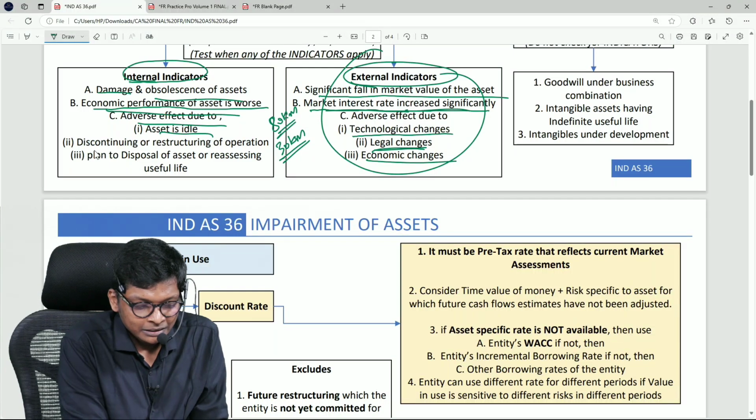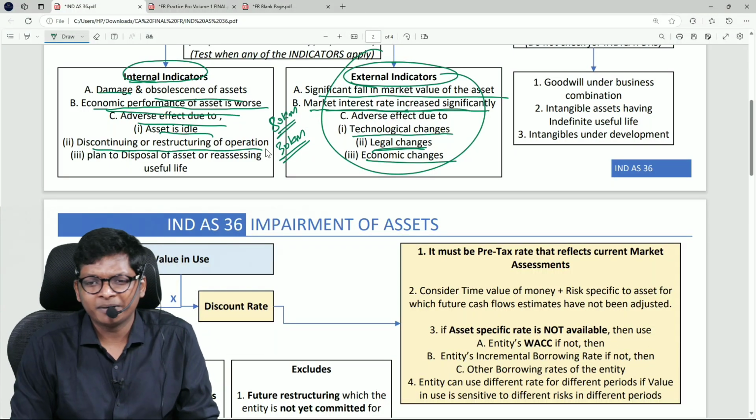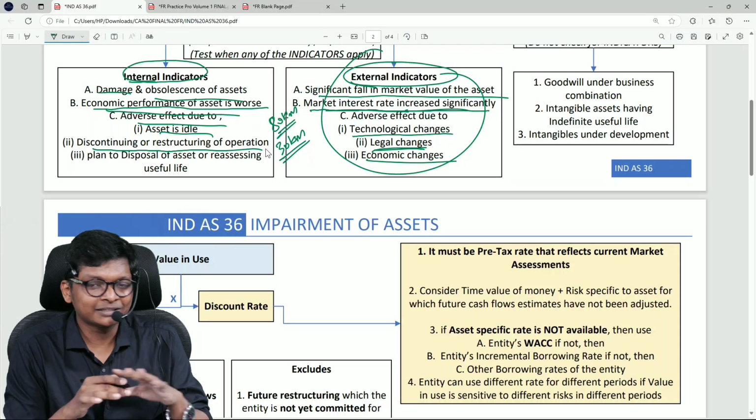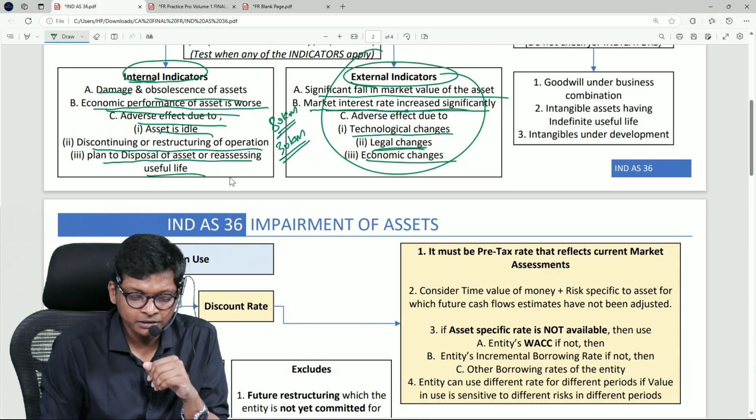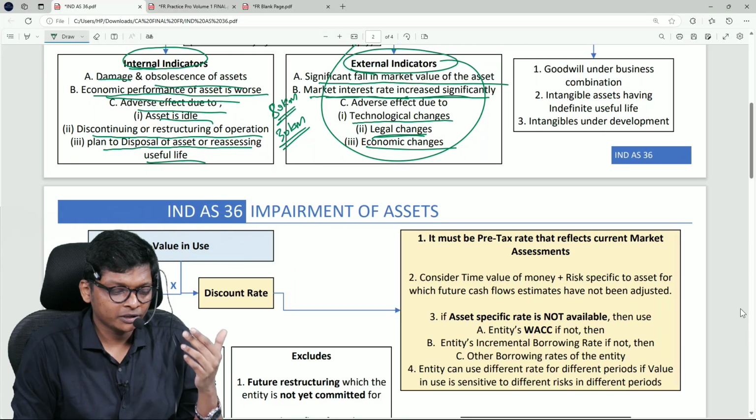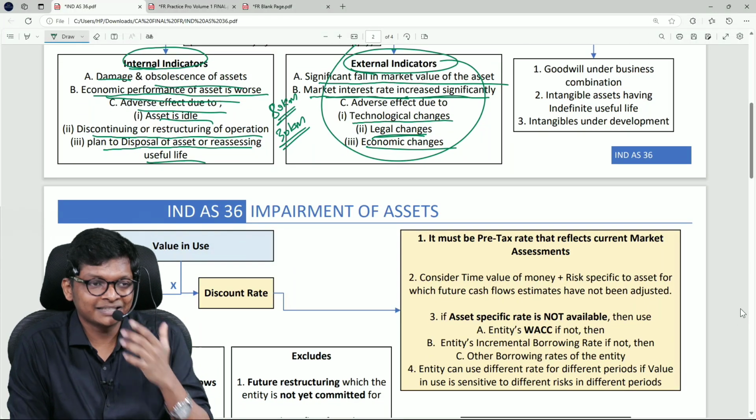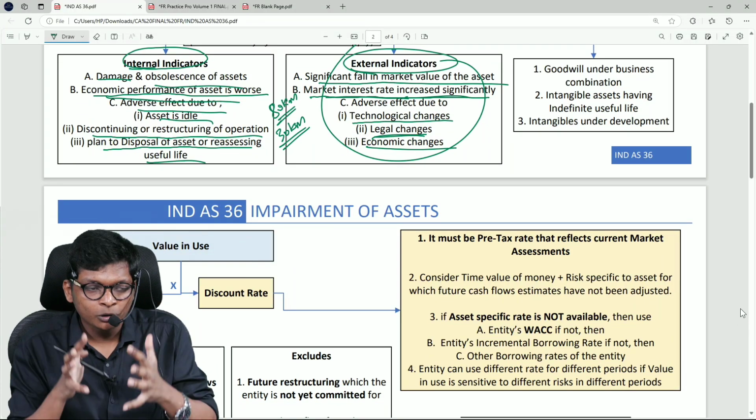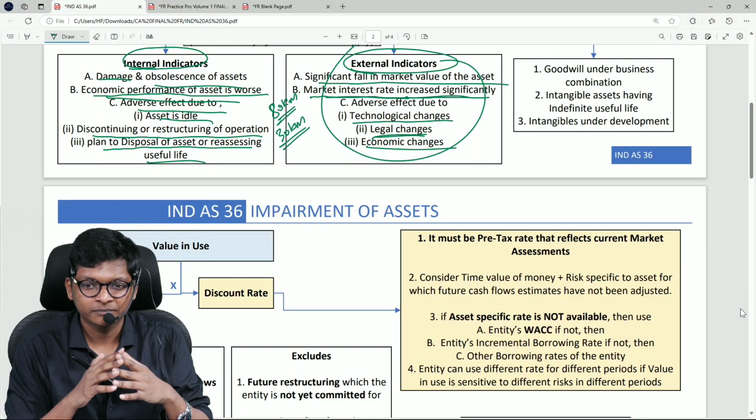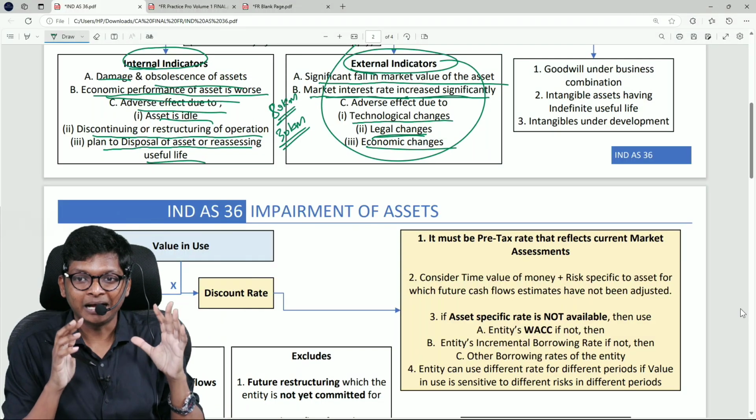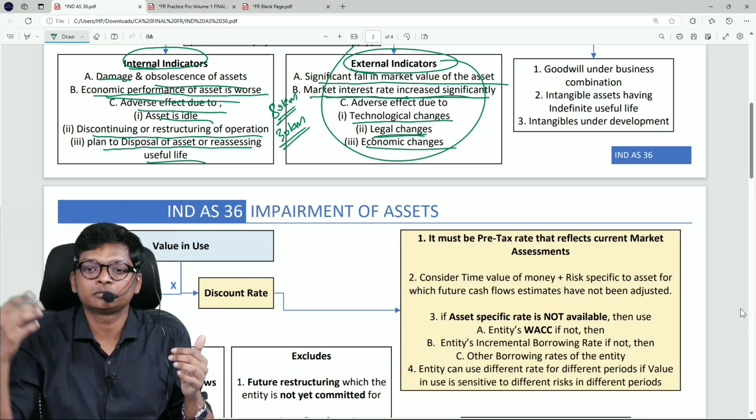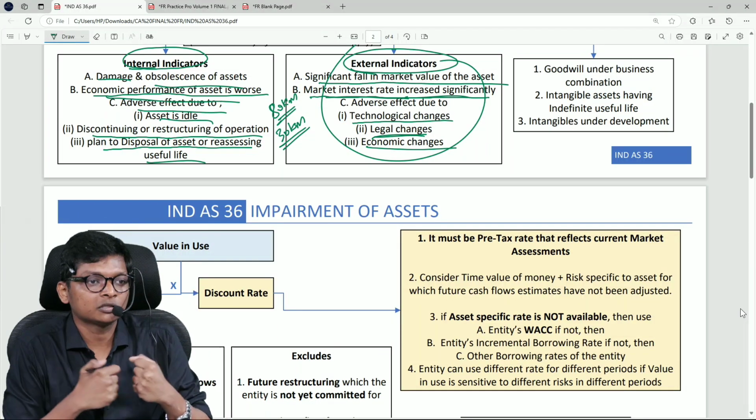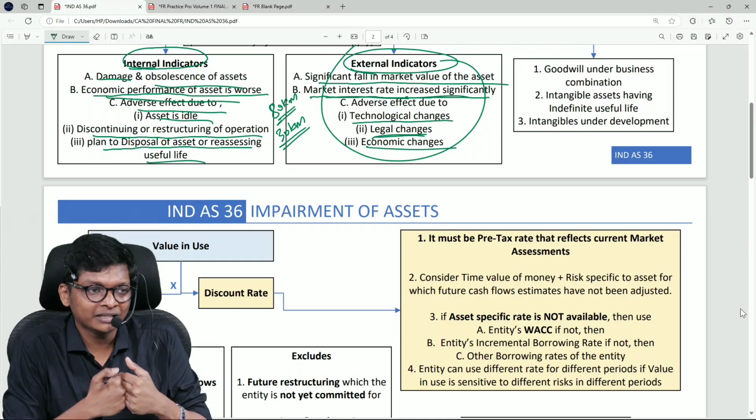Okay. Discontinuing or restructuring of operation, renovation, all of that. Plan to dispose of an asset or reassessing useful life. Suppose we are shifting our class from here, Nungambakam, to a new premises. I don't want all these ACs. I am going to put centralized AC in the new premises, so all these ACs I am going to sell. Impairment loss.